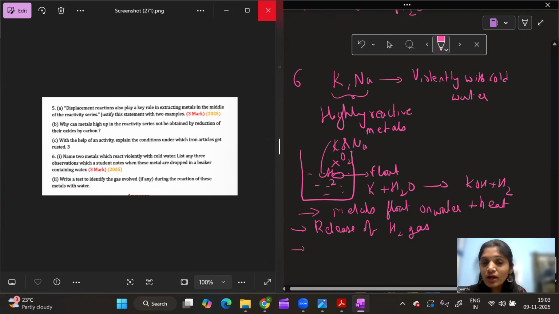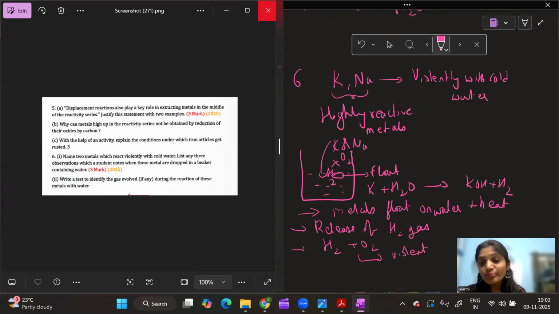I can also see hydrogen gas violently reacting with oxygen. How is this reaction? It is a very violent reaction. That is the reason I see a lot of heat getting produced here. And what is making hydrogen violently react with oxygen? The heat produced in this reaction. Because of this heat helping hydrogen to explosively react with oxygen, this is a very violent reaction.